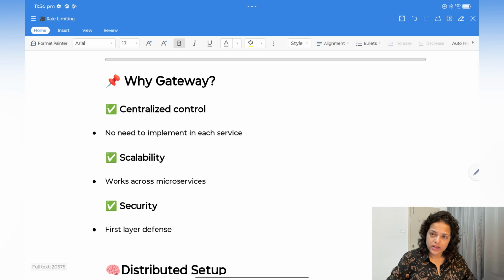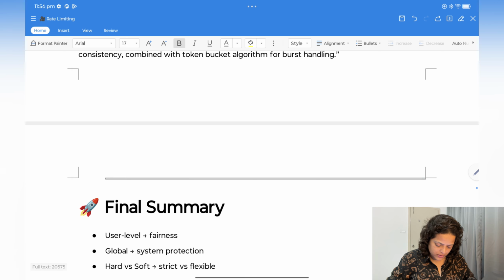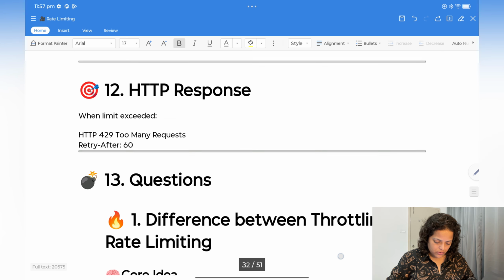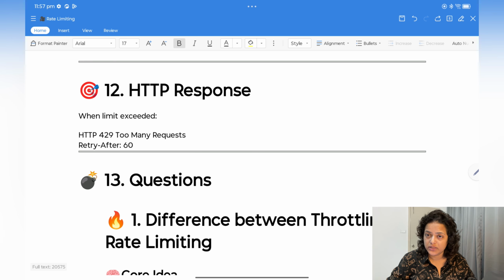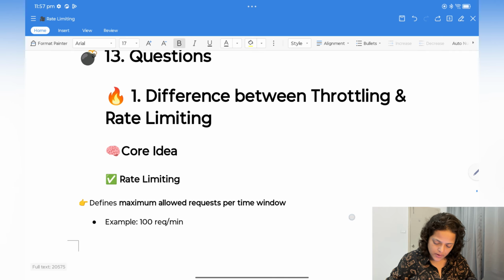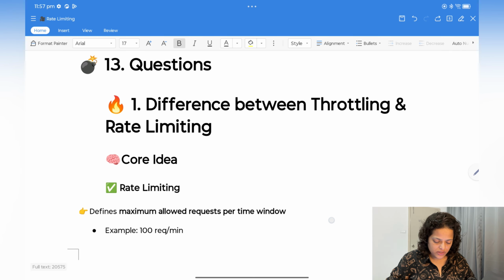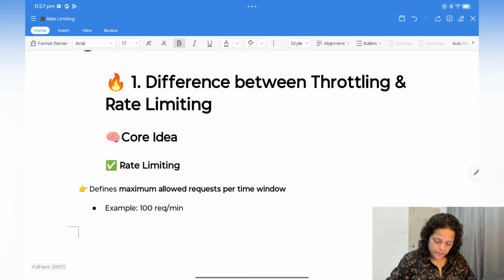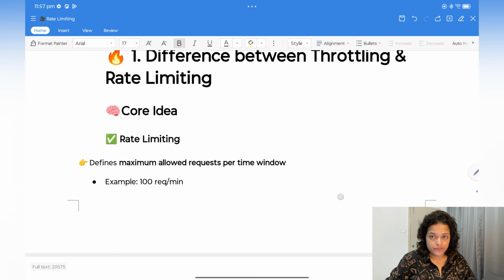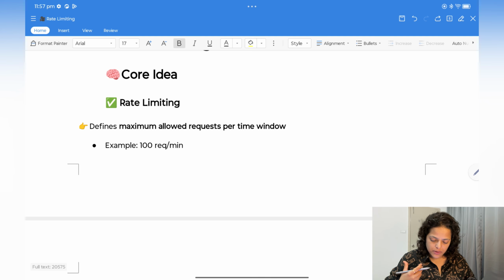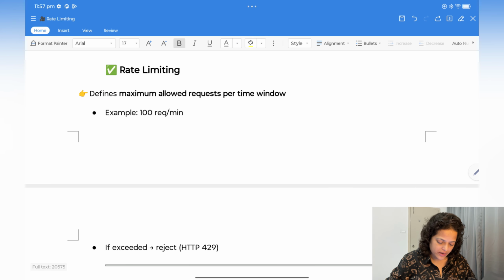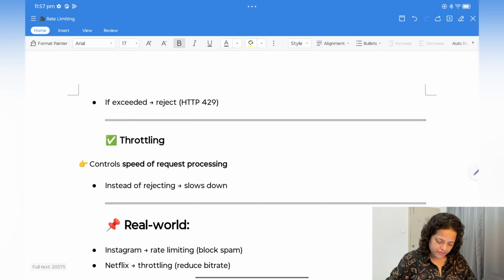So why we are using gateway, we have already discussed it, but here a few points: centralized control, scalability, security. Okay, and distributed system. So HTTP response, if you see, HTTP code 429 is basically used for too many requests, and we send this when the limit is exceeded. Now let's discuss a few important questions. What is the difference between throttling and rate limiting? See, rate limiting defines maximum allowed requests per time window, like 100 requests per minute, and if exceeded, then reject or send the HTTP code 429.